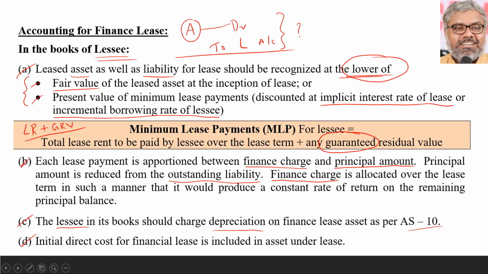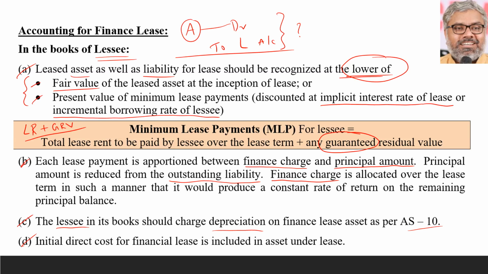Initially, recognition of asset and liability should happen by doing a good calculation of minimum lease payments, then discounting them, then comparing it with fair value. Whichever is lower of that should be recognized as asset and liability. Then each year, the liability account will keep on reducing and interest will be charged to the P&L account by segregating the lease payments into two parts. One is finance charge and the other one is original principal amount.